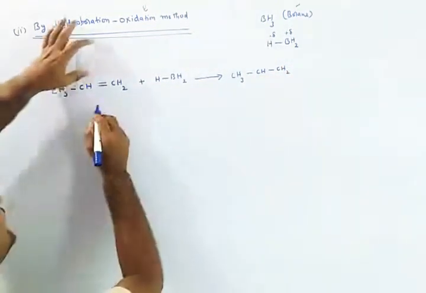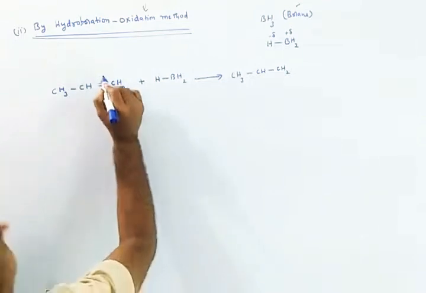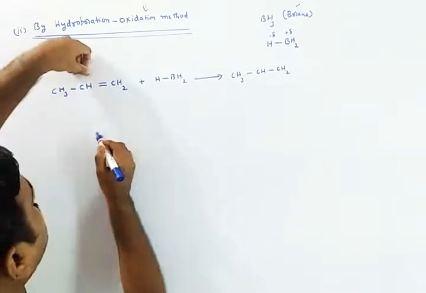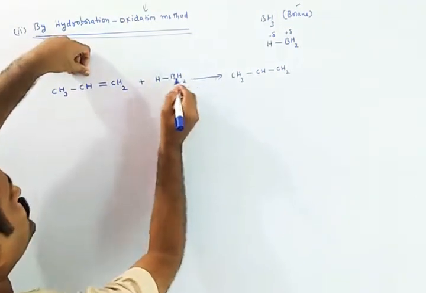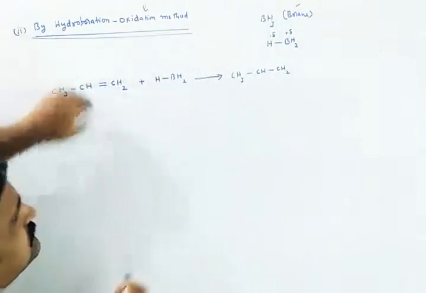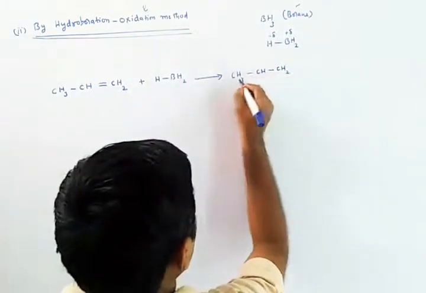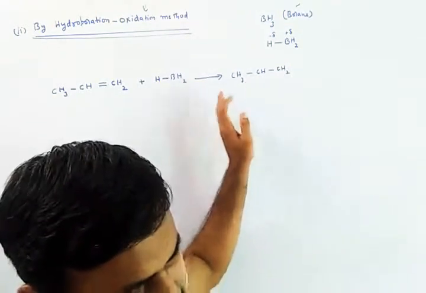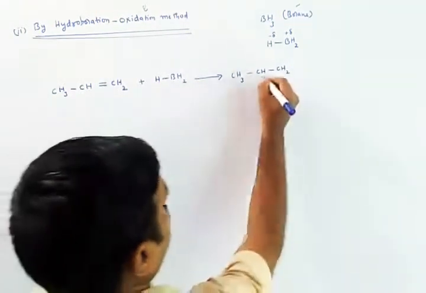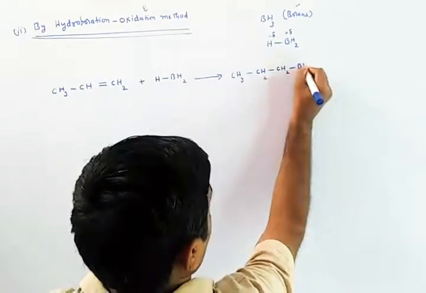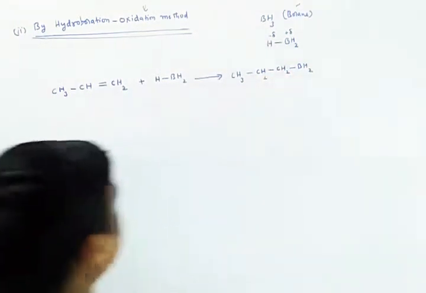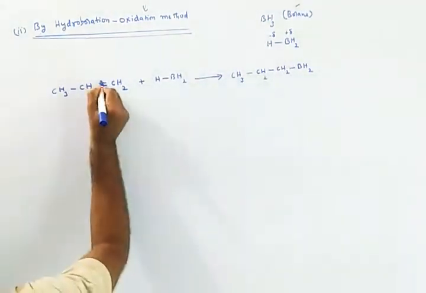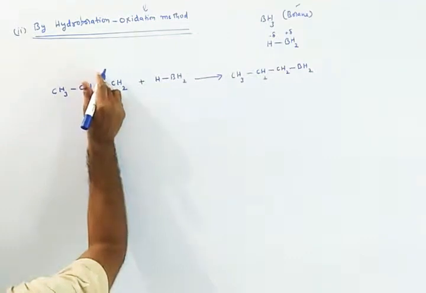Here this is the negative hydrogen. So I can write this as CH3, CH2, CH2, BH2. This I can write like this. Okay, so it will come onto this one.